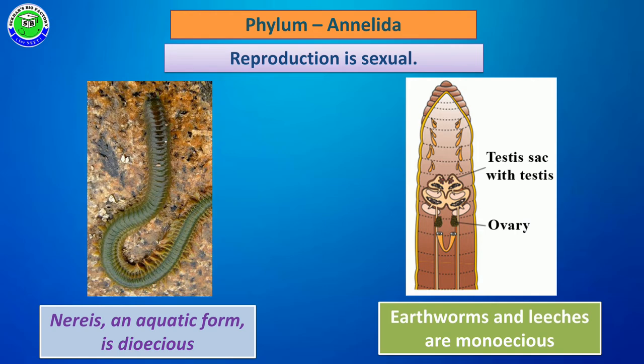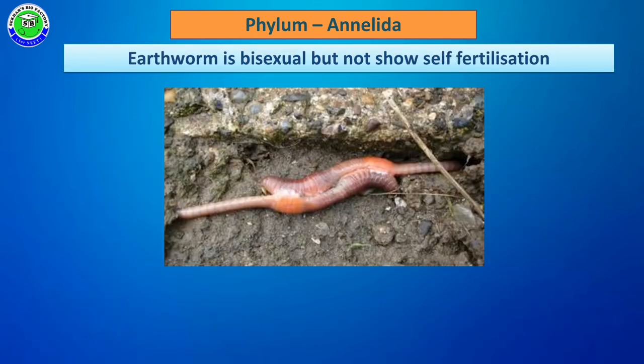Even though one single individual consists of both male and female reproductive organs, it always prefers cross fertilization, especially in the bisexual earthworm. In this bisexual earthworm, two earthworms come opposite to each other to transfer the sperm cells from one earthworm to another, and always prefer cross fertilization.